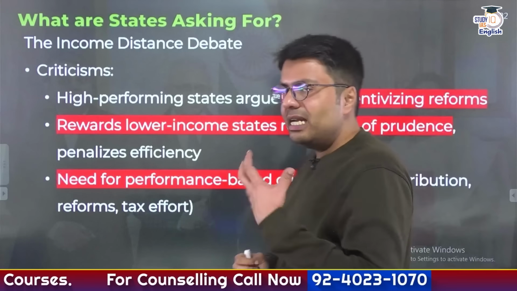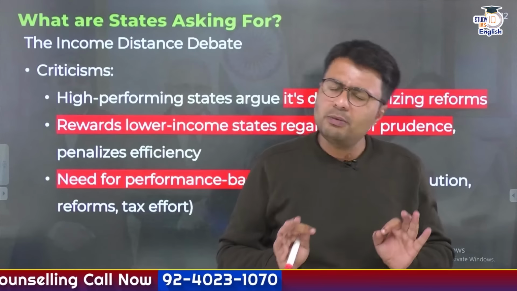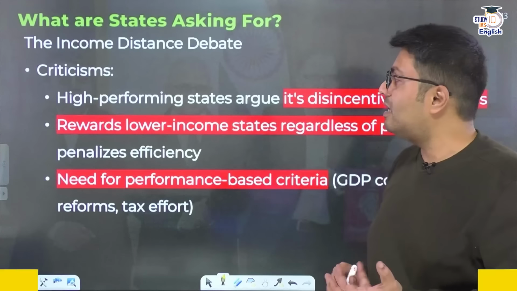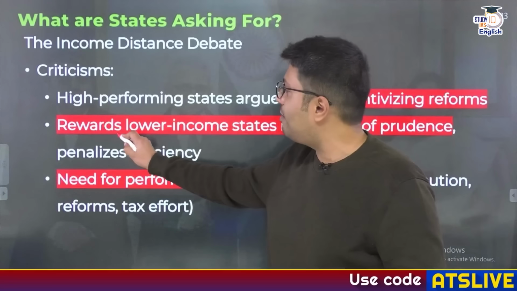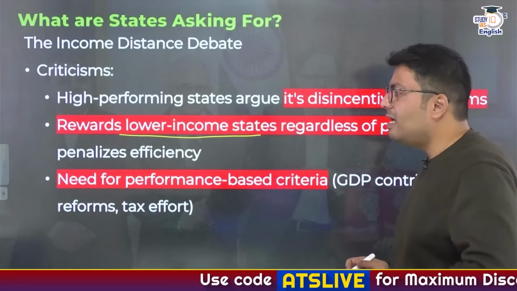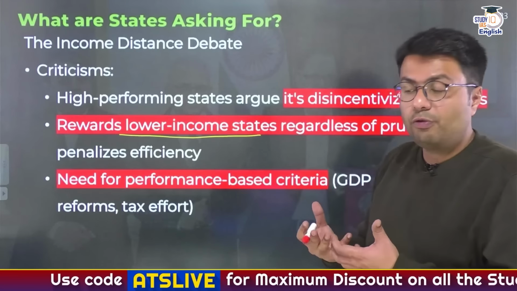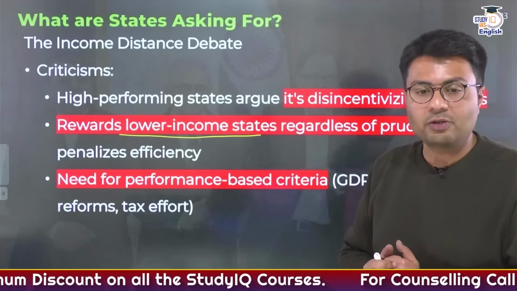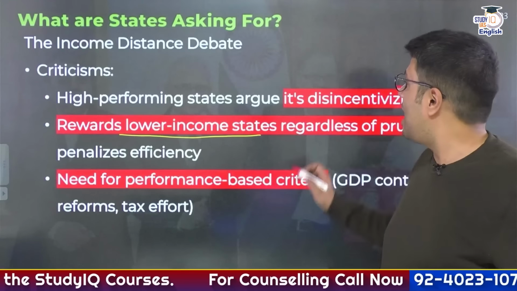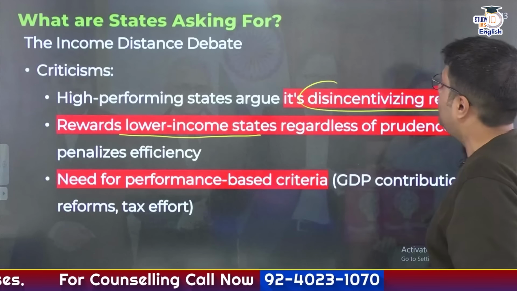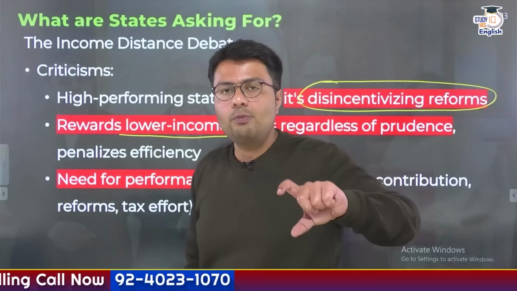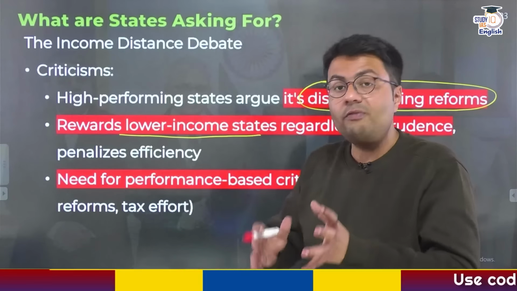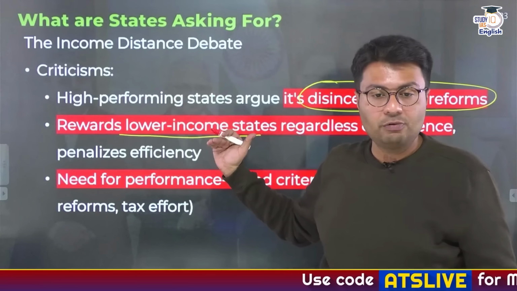Now, this income distance formula has faced many criticisms, and rightly so. First of all, many states, particularly the developed states, are of the opinion that this income distance actually rewards the states that have low income, irrespective of whether this low income comes from higher revenue obligations or from inefficiency in collection of taxes. So the higher performing states argue that this acts as a disincentive for reforms. Suppose a state conducts reforms to manage its finances better, it would not receive a higher share of funding as far as the income distance formula is concerned.